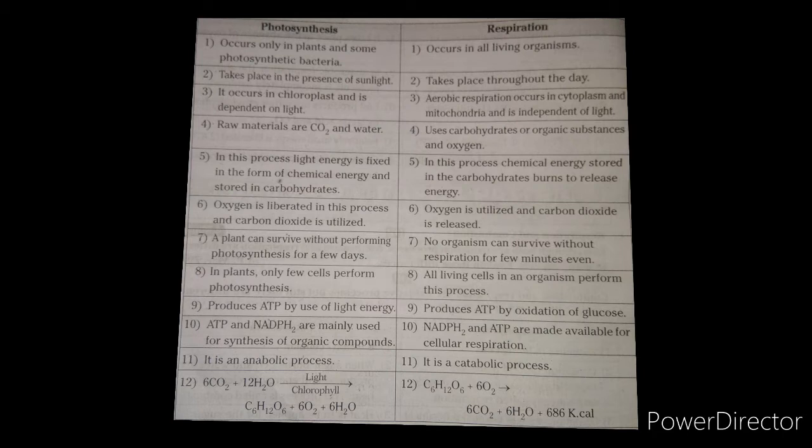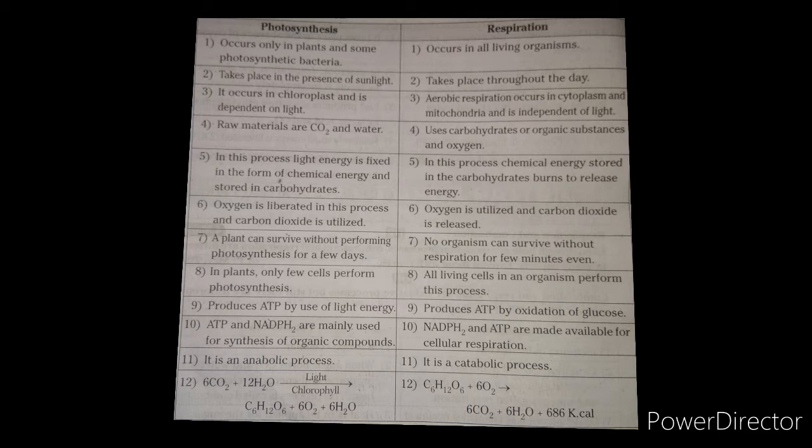Photosynthesis occurs in the chloroplast and depends on light. When you see respiration, aerobic respiration occurs in the cytoplasm and mitochondria and is independent of light. It doesn't require any light. It just takes place in the cytoplasm and mitochondria.